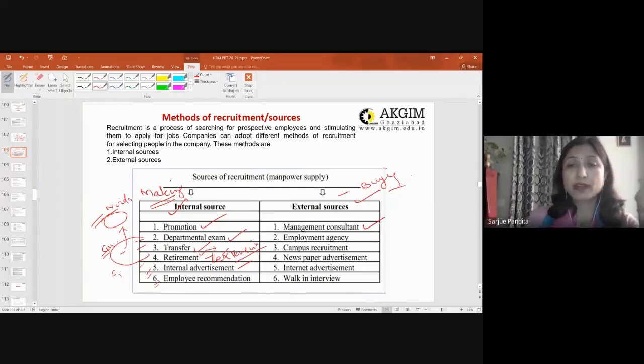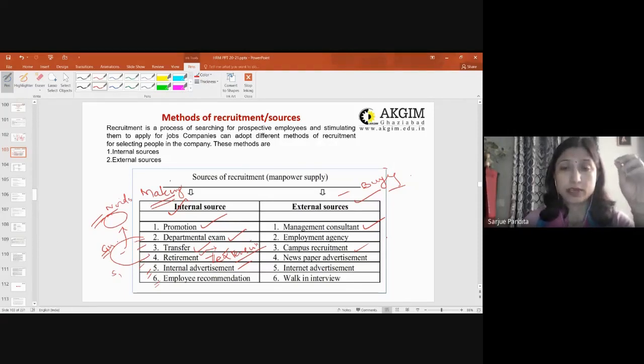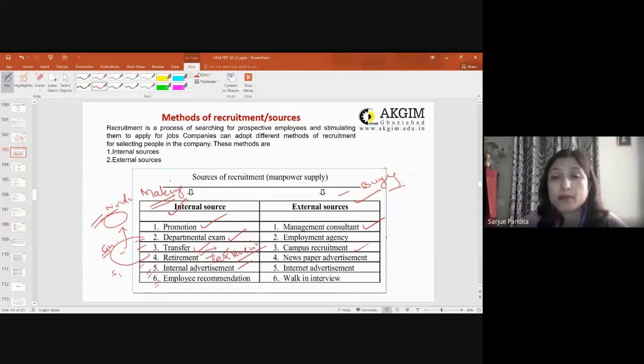Then campus recruitment, one of the very popular and famous external sources. All of you know campus recruitments, wherein organizations target colleges, right? It could be undergraduate, it could be postgraduate colleges, and higher. The biggest advantage of campus recruitment is that they get a huge number of potential candidates, and the process is very short. It hardly takes 1 or 2 days, maximum three to 4 days, to end the entire process, which in general would have taken much more time.